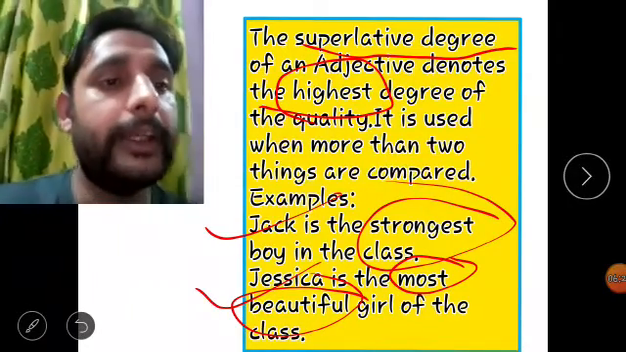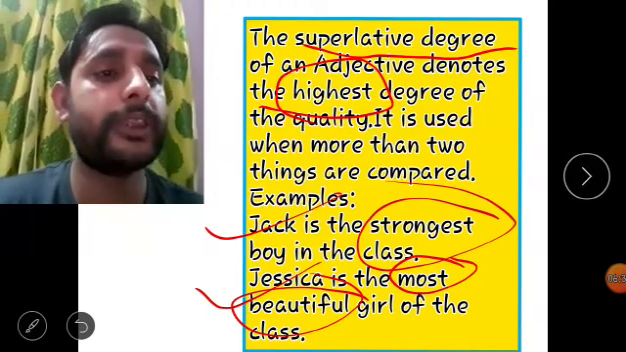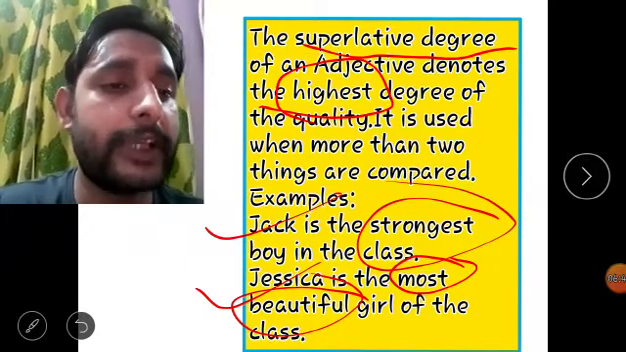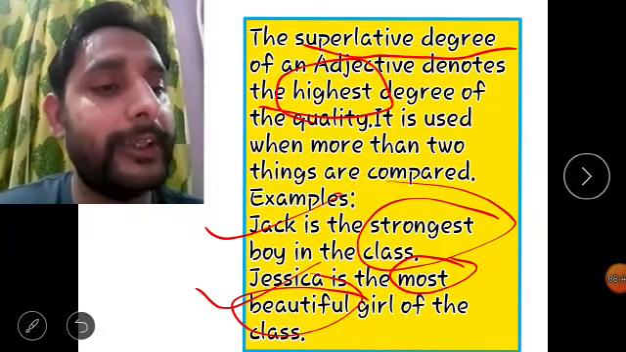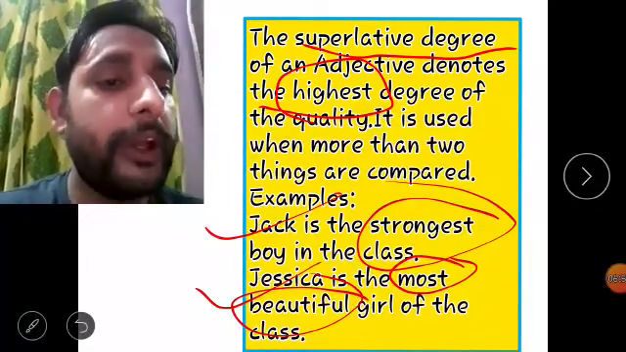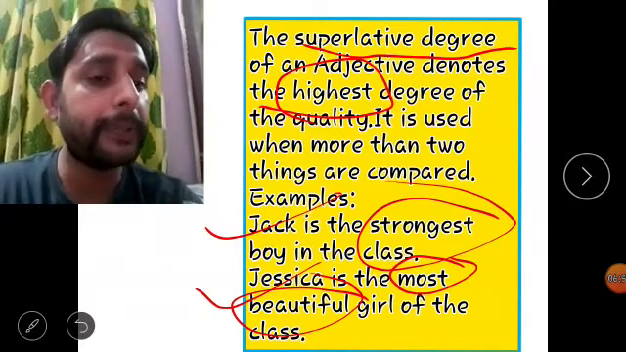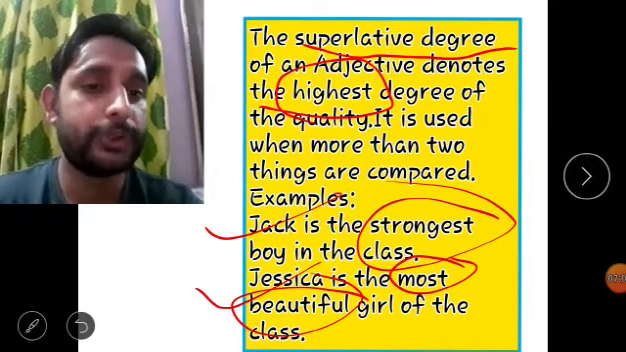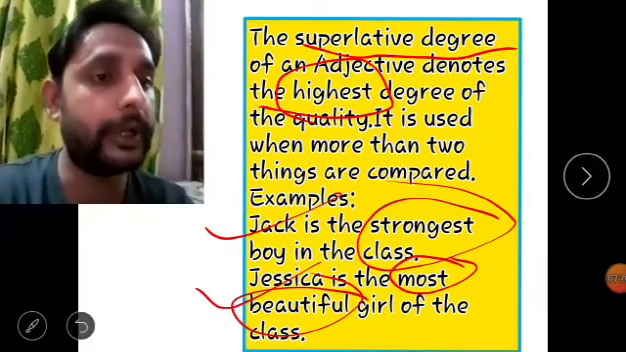As told in the description, the superlative degree is used when we talk about the best or the highest of anything. In the first sentence, Jack is the strongest boy in the class. In this sentence, the quality of Jack being strong is the highest, the best of all the students in the class. And Jessica is the most beautiful girl of the class. The quality of Jessica of being beautiful is the most among the girls of the class. So when we talk about the best thing, we use the superlative degree.